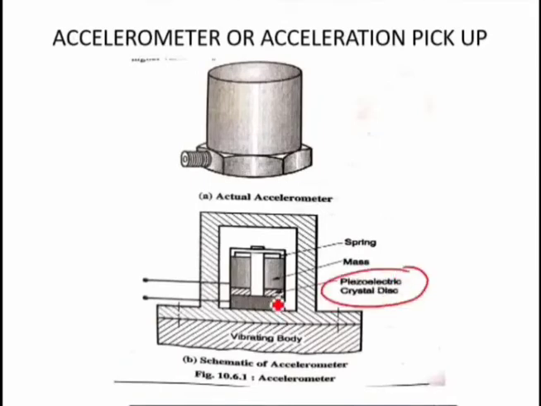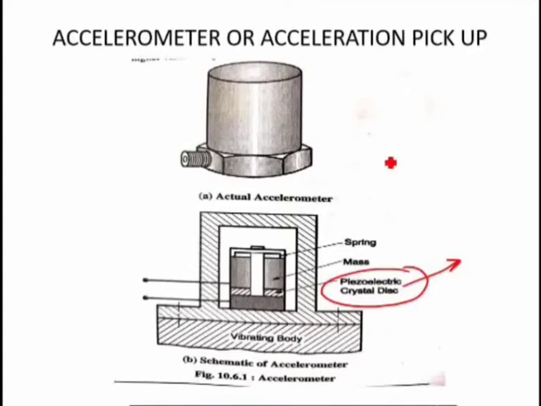Now this piezoelectric crystal disc is placed under the mass, so it is pressed by the mass, and due to this piezoelectric crystal disc, we can measure the high range frequency, because this piezoelectric crystal is capable of generating a measurable signal even for a small deformation.